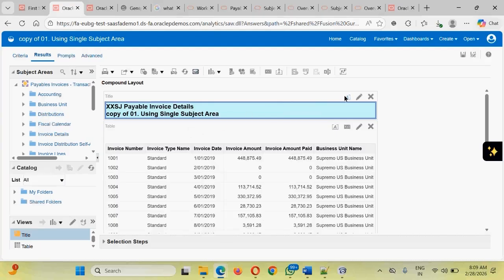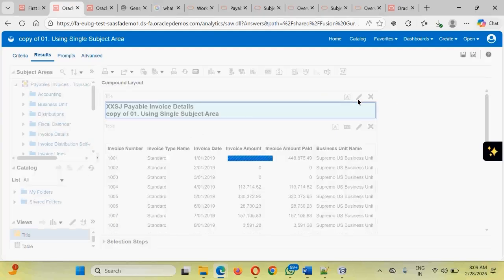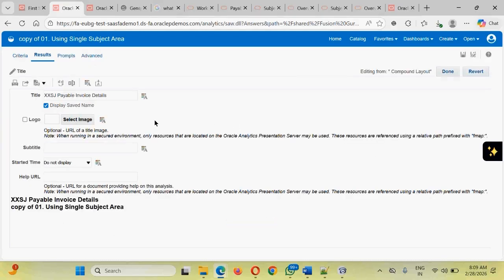Okay, next thing, guys, there is a pencil icon. Once you click onto the pencil icon, it will give you the capability to do some further designing onto the title section. Do you want to display some title? Right, I want to display the title. So what is the title that I want to display? I want to display it as XXFG.